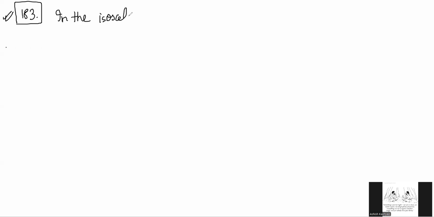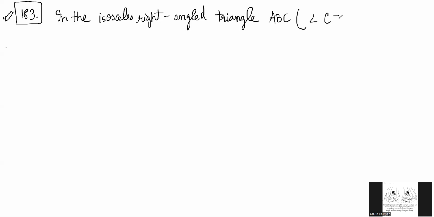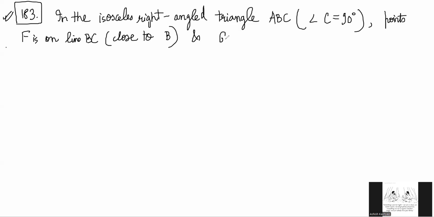In the isosceles right angle triangle ABC, if angle C is equal to 90 degrees, points F is on line BC close to B, and G is on line AB close to A. These points have been chosen in such a way that AG is equal to BF.